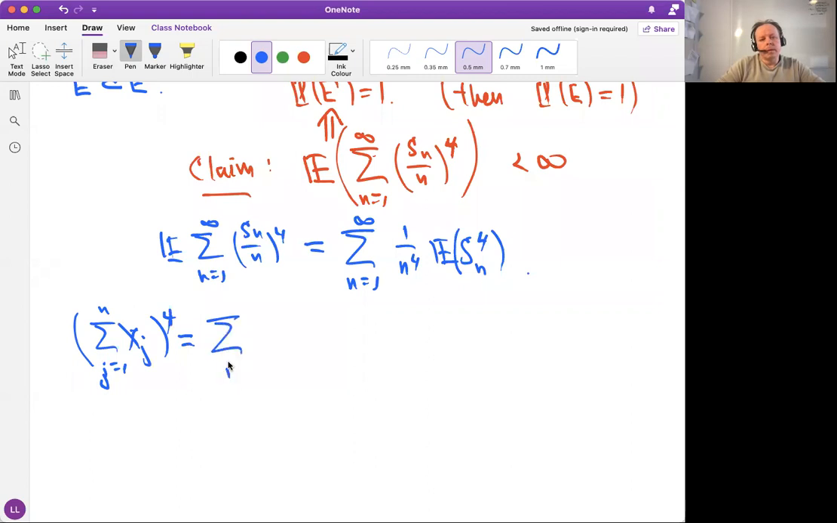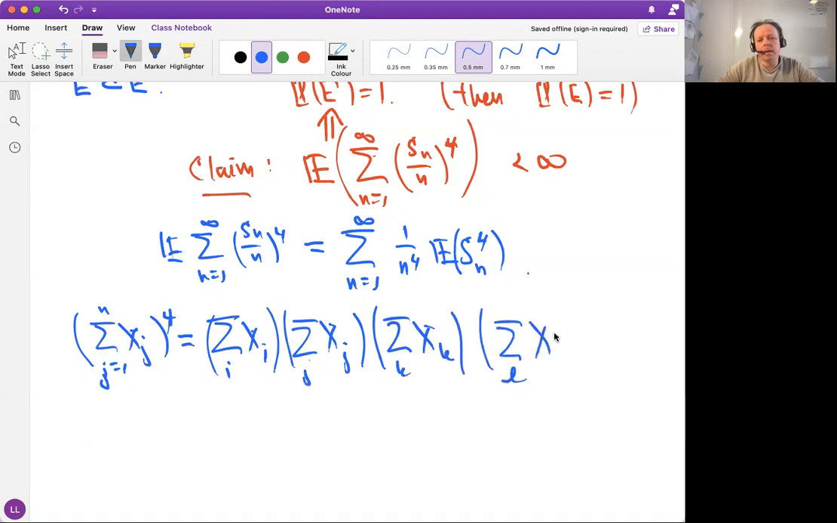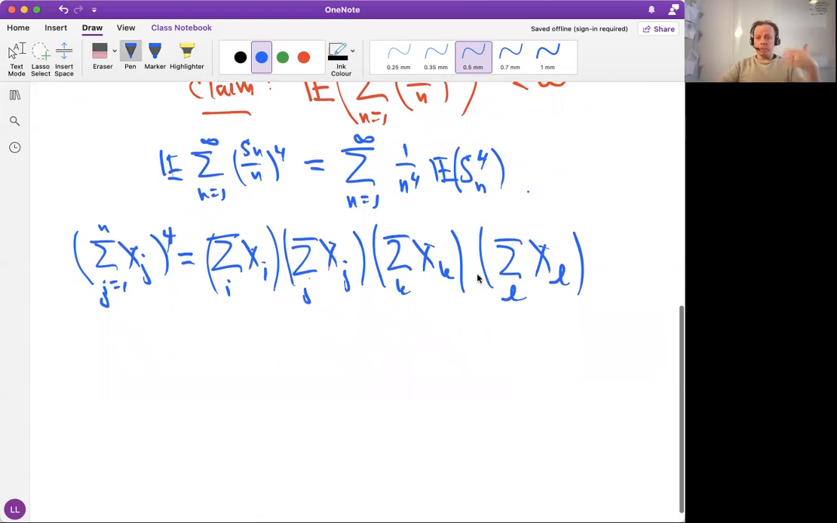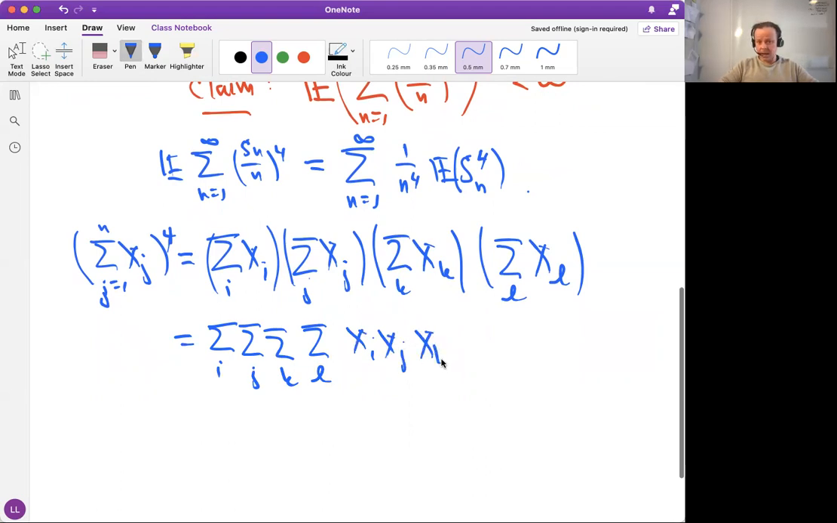So you might think that there's a sum over i of xi, then a sum over j of xj, a sum over k of xk from 1 to n, and a sum over l of xl from 1 to n. In this way, we can write the fourth moment of the sum, and then we can bring the sum indices in front. So we have the sum over i, j, k, l of xi times xj times xk times xl, right? Now we can take the expectation of everything. So we put the expectation there, the expectation of a finite sum goes there. We get the expectation of this thing here. Okay.